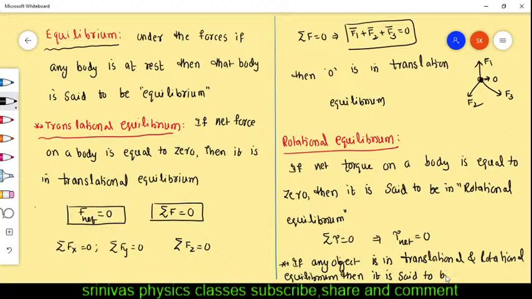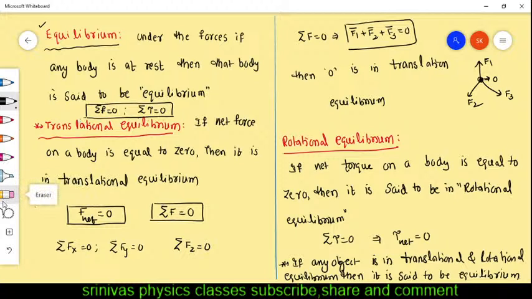When we say that an object is in equilibrium, the object should not move from one place to another place. Translation should not occur, rotation should not occur. The condition for equilibrium is net force should be equal to zero, the translational equilibrium, and net torque is also equal to zero, the rotational equilibrium. If the object does not move and does not rotate, any type of motion is not there, then we say that the object is in equilibrium, right?